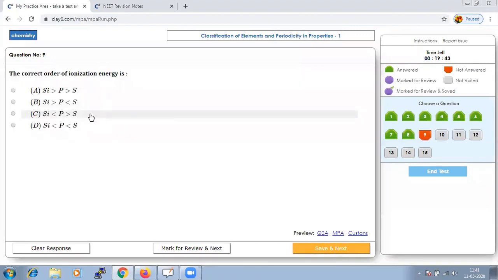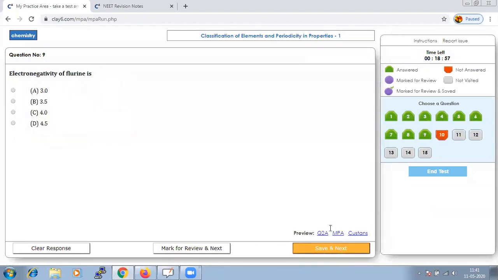The correct order of ionization energy in silicon. So even again, if you are learning the properties, you will come to know that phosphorus will have maximum ionization energy, because when we do the electronic configuration, even here phosphorus has a half filled electronic configuration. So we will say that phosphorus will have the highest ionization energy compared to these two. Hence your option C should be the right option. Let us mark and go to next.